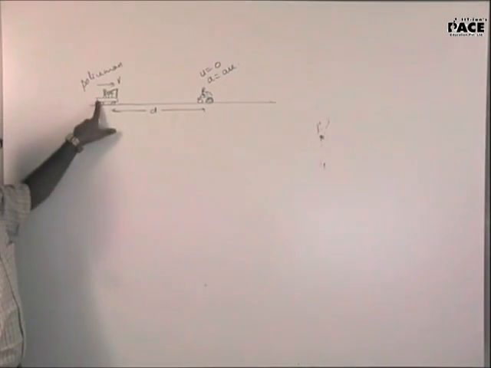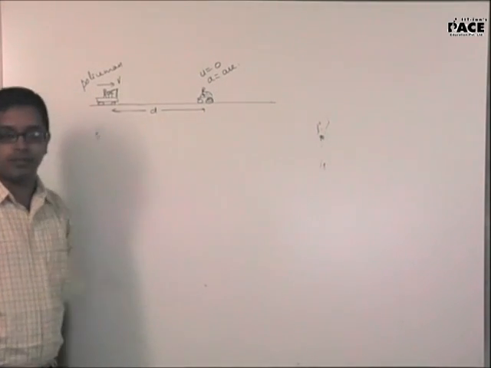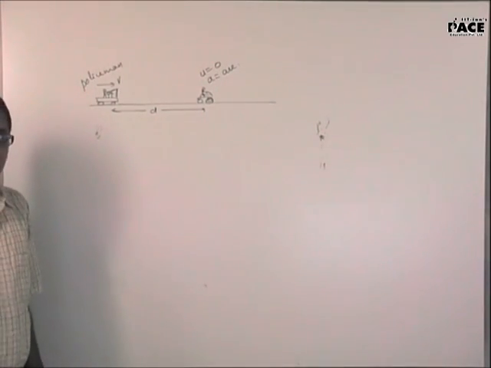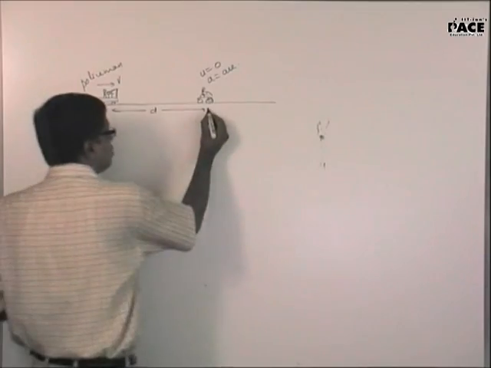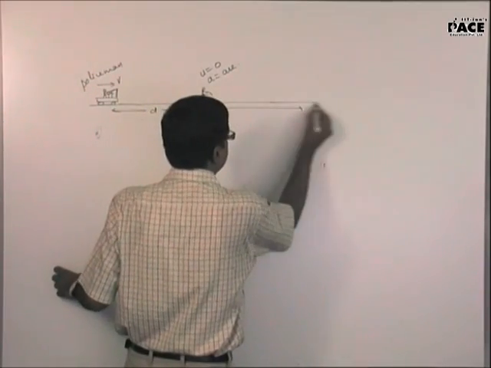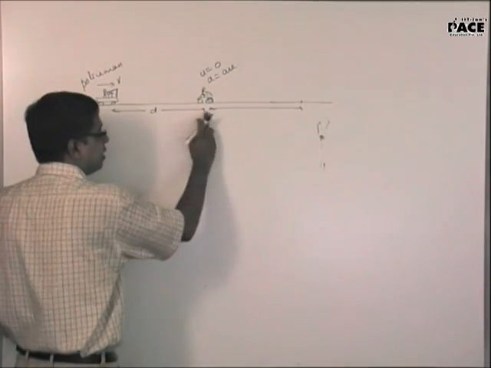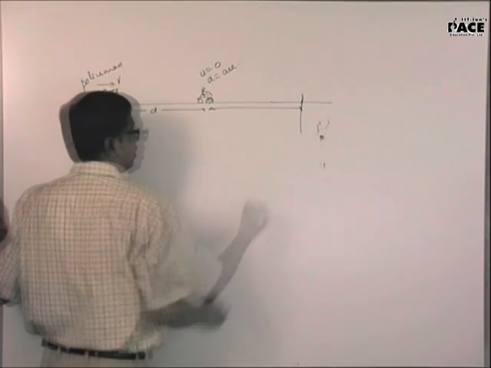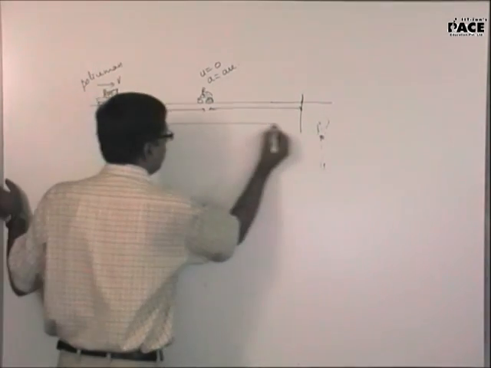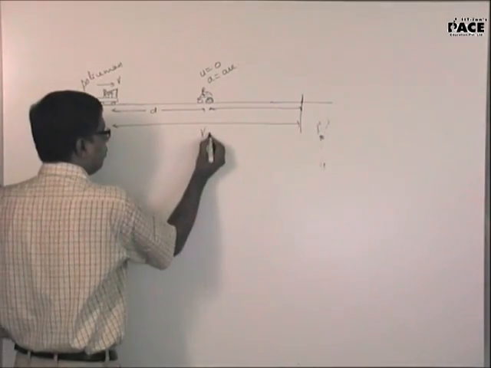Let us verify if this policeman catches the thief or not. Now, for him to catch the thief, say they both meet here. So the policeman should have moved a distance of v into t.